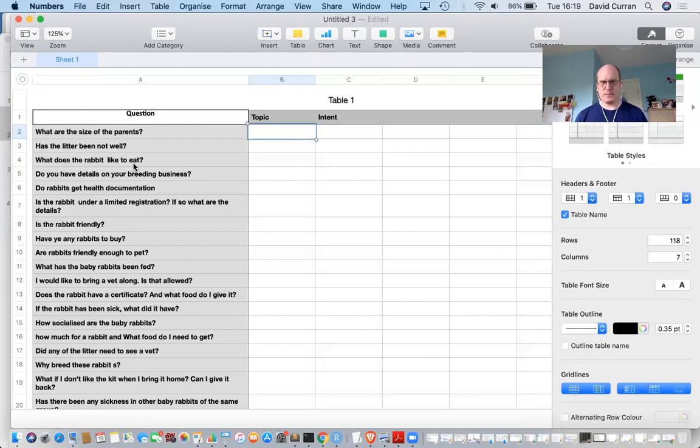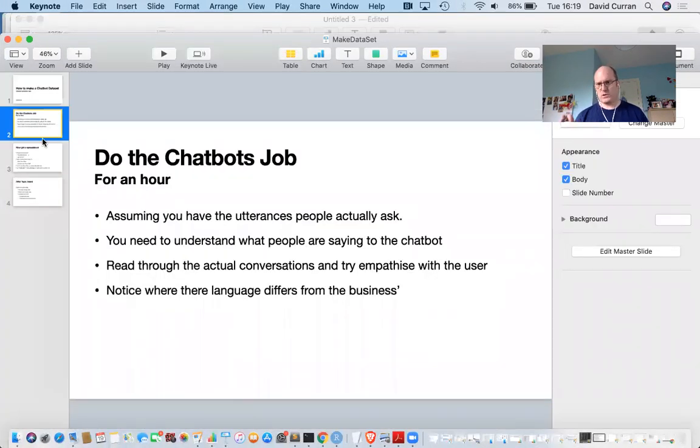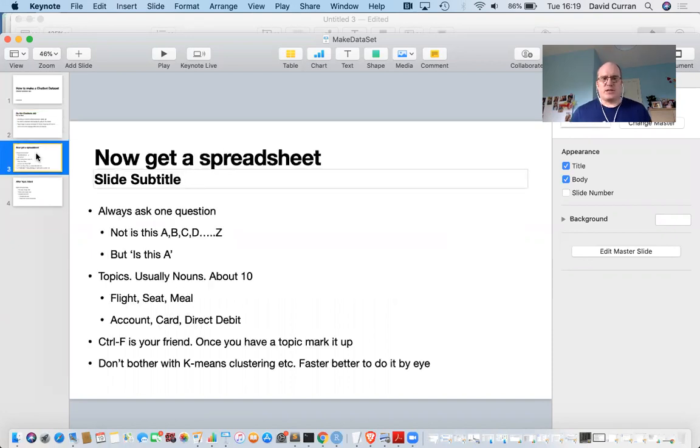What are the sort of things that people worry about in a general way? Maybe 100 examples, but possibly even slightly more than that. Read through, try and figure out what people are trying to do. So once you've done the chatbot's job for an hour, you can move on to the next stage. The next stage is to get the spreadsheet and mark up topics.